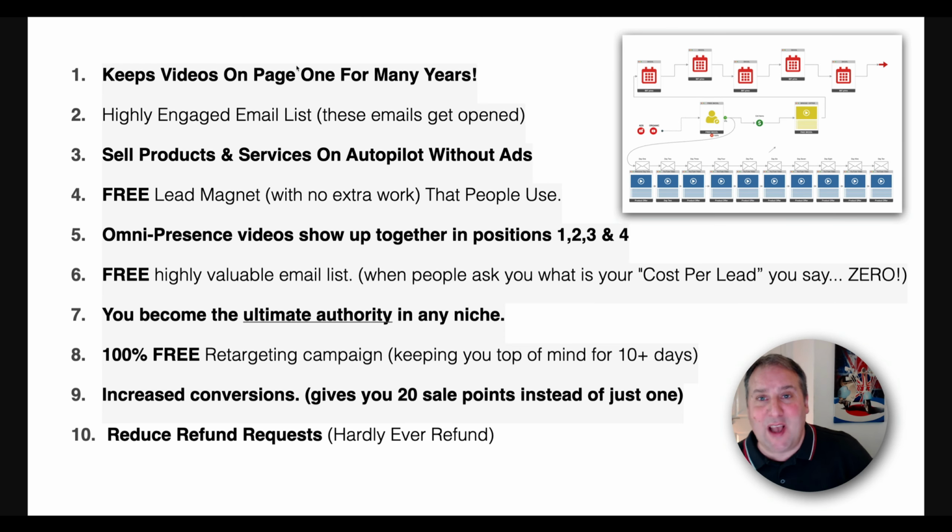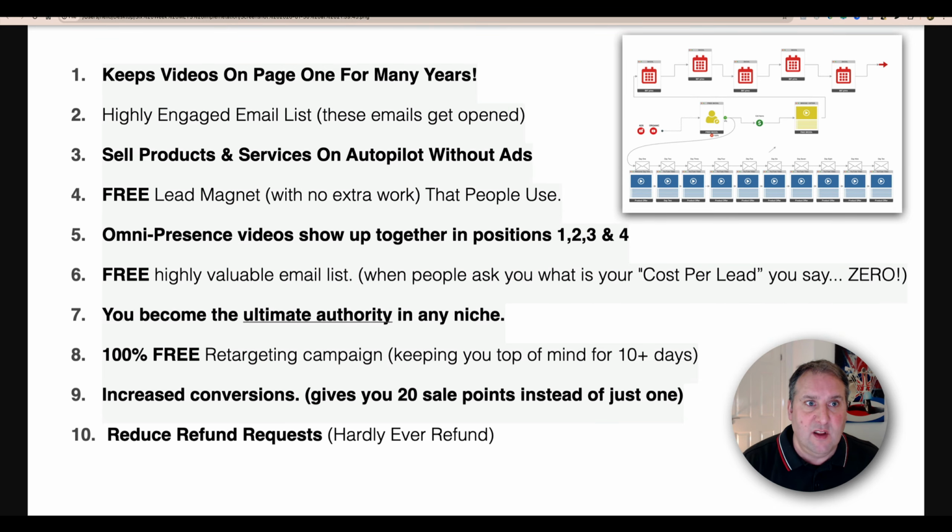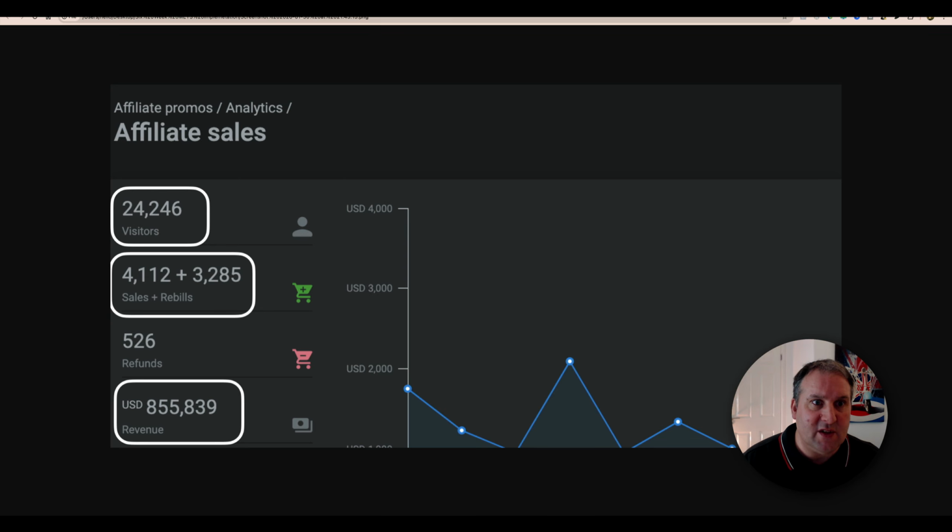So what actually ends up happening is by this working and we're serving our customers, it keeps videos on page 1 for many years. It builds a highly engaged email list. It sells products and services on autopilot without ads, because these are free ads. This funnel actually becomes a free lead magnet without any extra work, because you're just taking your videos and popping them in, right? Basically, all your videos start showing up together.